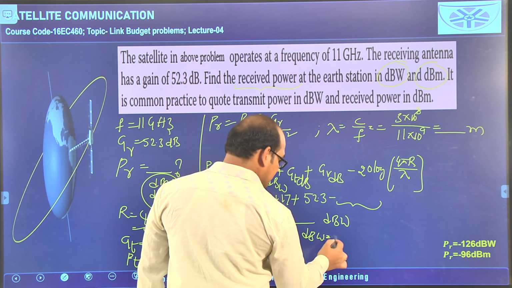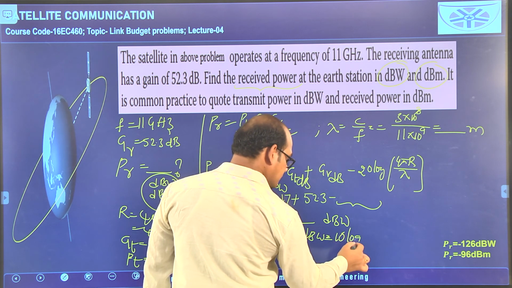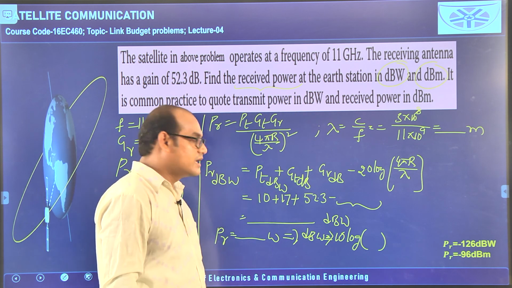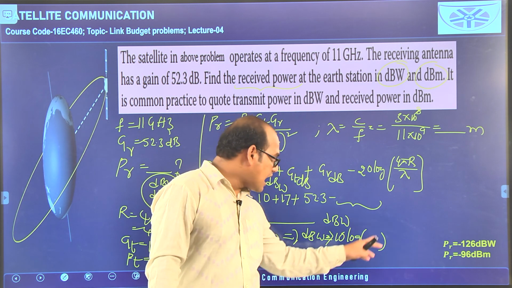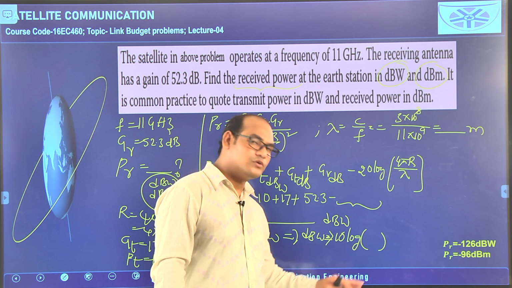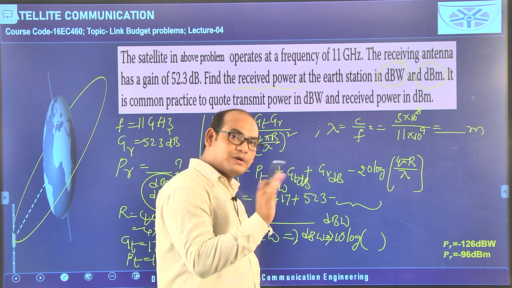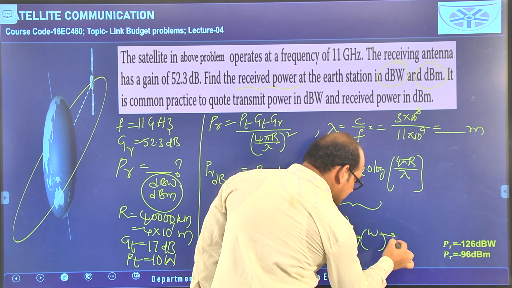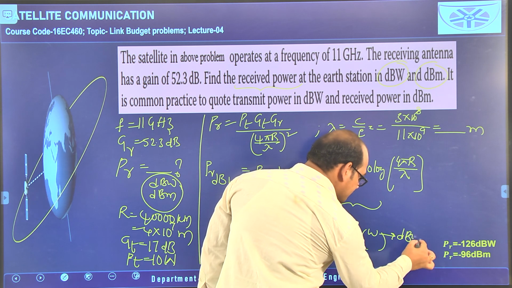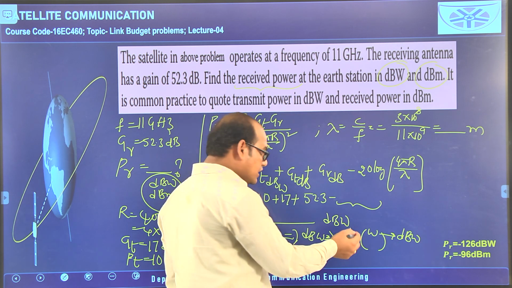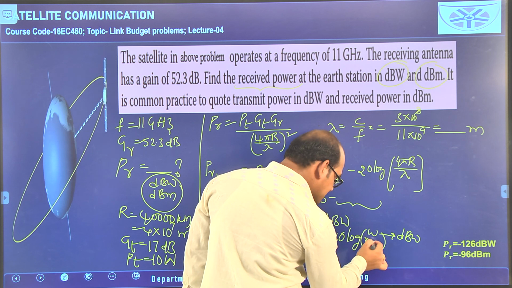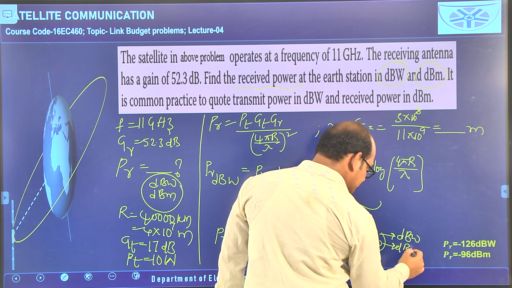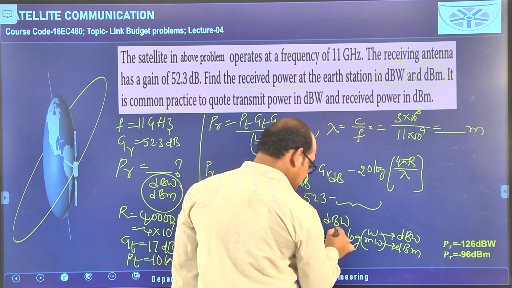we have to take 10 logarithm, here we need to write power. 10 logarithm of something is there, here we have to write power. If you write that power in watts, you will get dBW. 10 logarithm of, if you write here power in milliwatts, you will get dBm. This is the logic you have to apply.